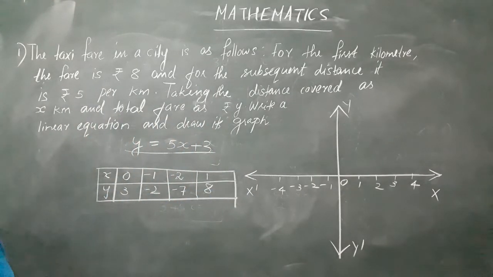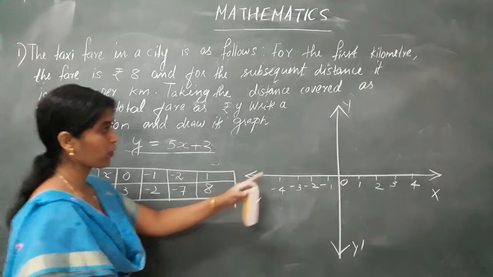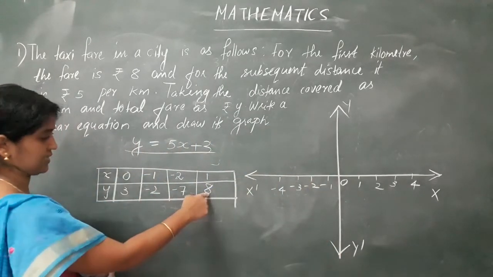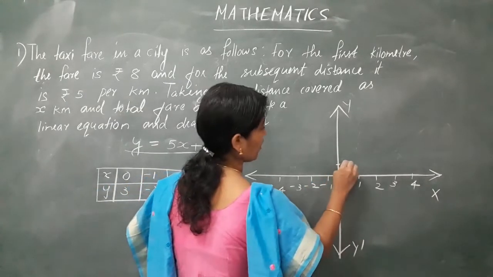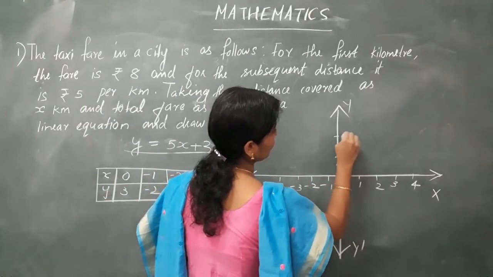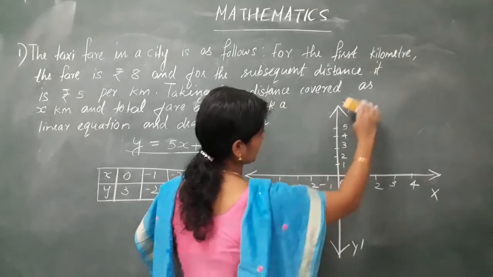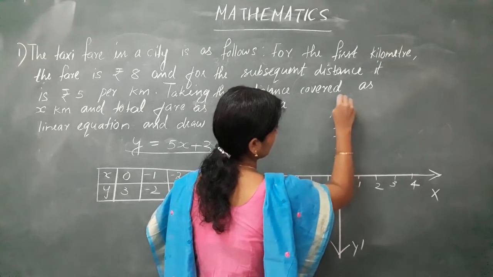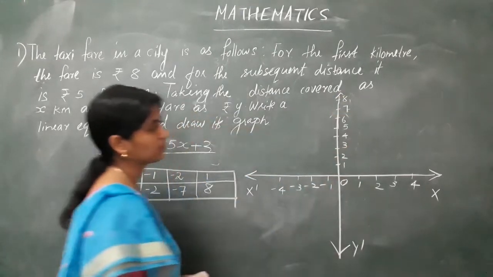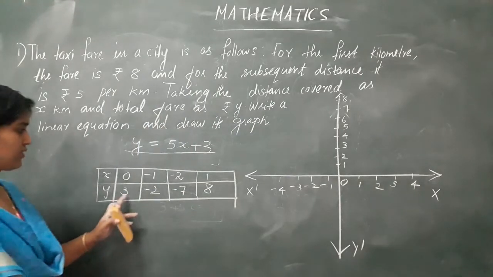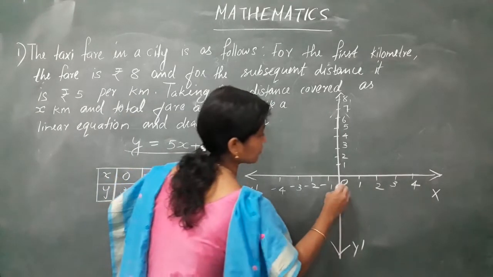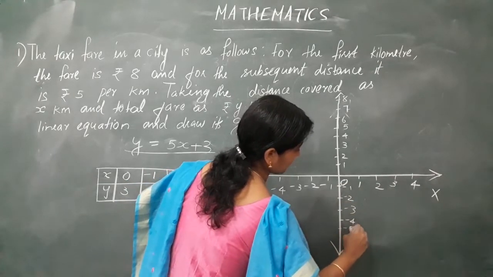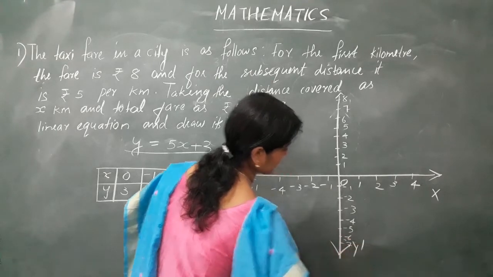Now, you have to plot, take the points on y coordinate. See the points on y coordinate, it goes up to positive 8. So, 1, 2, 3, 4, 5, I have to extend it again. 6, 7, it's almost 8. Next, downward, it's minus 7. So, minus 1, minus 2, minus 3, minus 4, minus 5, minus 6, minus 7.